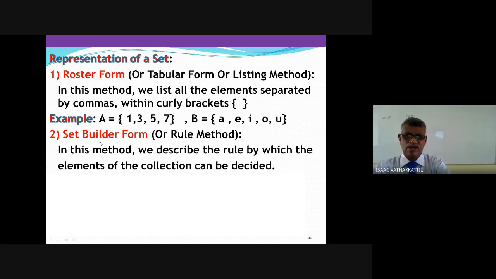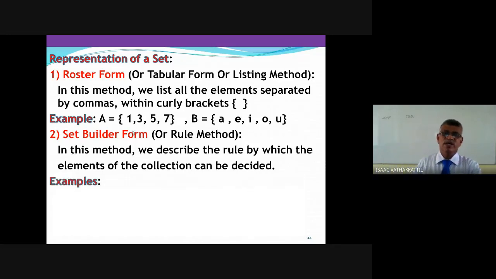Rule method or set builder form, how the set is built up. The other one is roster form or listing method, tabular form where we list the elements. Here in set builder form or rule method, we give the rule by which the elements can be decided.